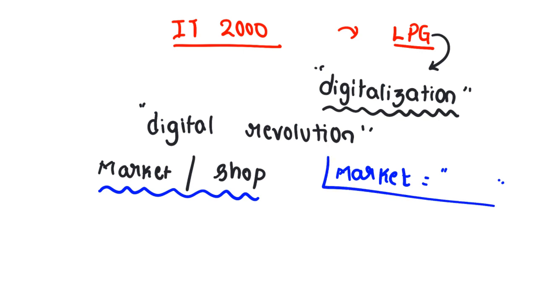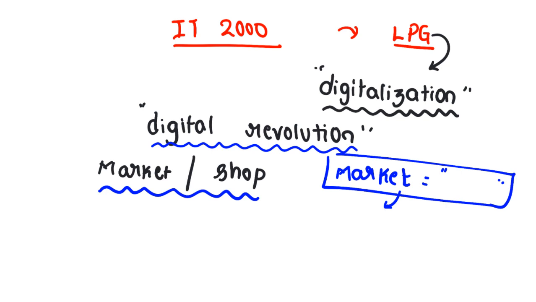The thing has changed in the form of Flipkart, Amazon and so on. When you order something on Amazon or Flipkart, the market is actually coming to you, and the market is providing you the ultimate choices so that you can select. So this is the digital revolution, where you are getting certificates online, where your complaints are solved online. This is all because of the digital revolution that was catching up in the world